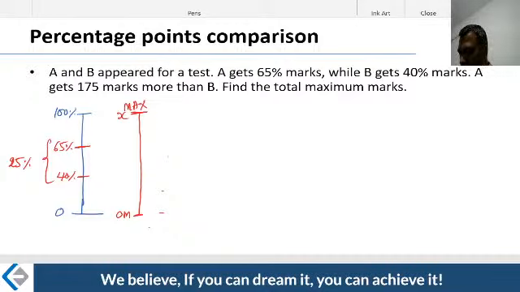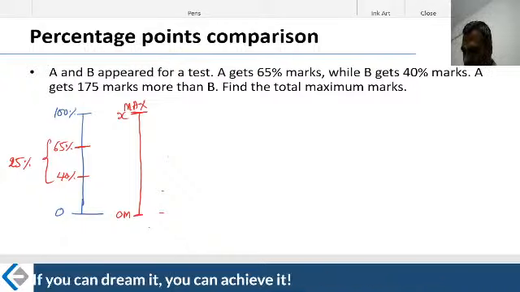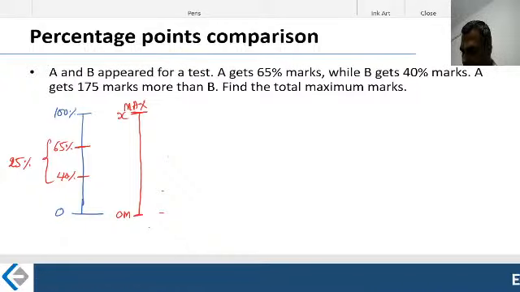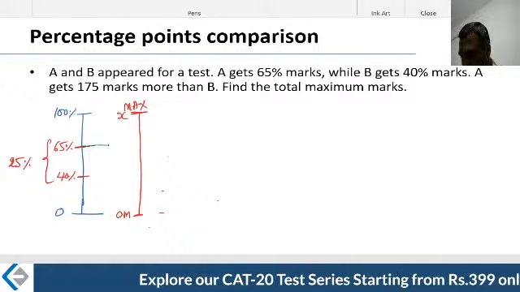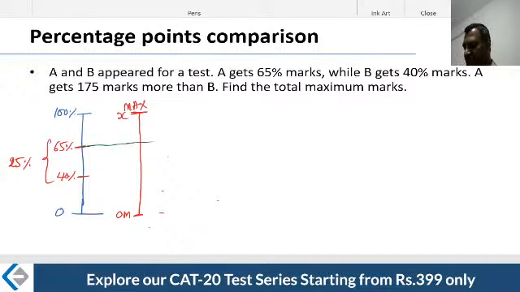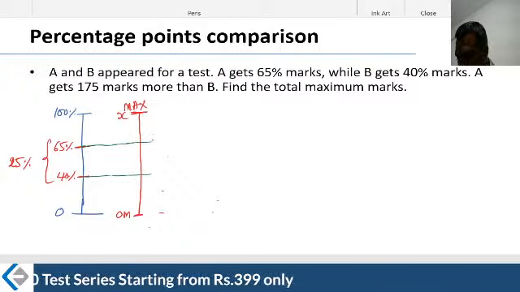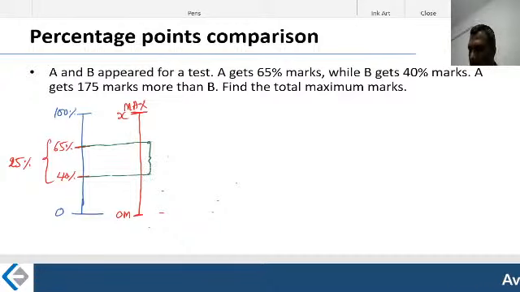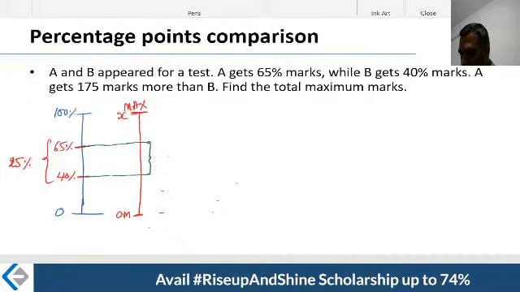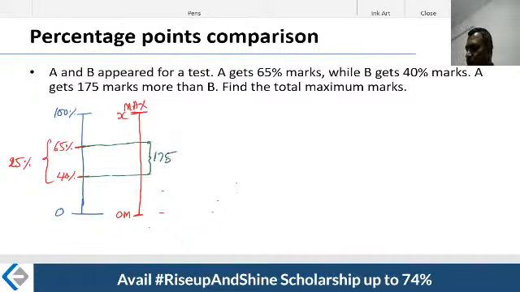Now take a look at them. On the other hand, what happened? What the author is trying to say is, if you bring it back to this perspective, there is another scale running parallel to this. It's an absolute scale. The other side is an absolute scale. The author is saying this gap here, the same gap you talked about as 25% here, is nothing but 175.